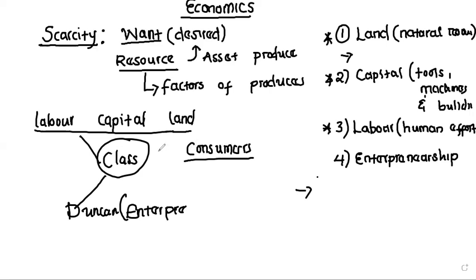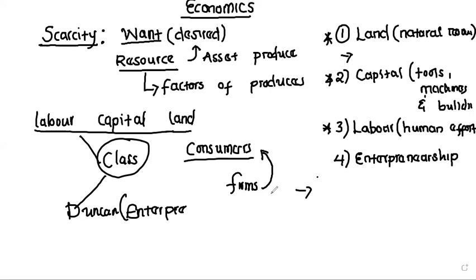That's the assumption, although in reality firms also own land and all these things. But here we assume that consumers are the owners of the factors of production. So for firms to use these factors of production, they have to pay a certain amount of money to consumers. Is that fine?